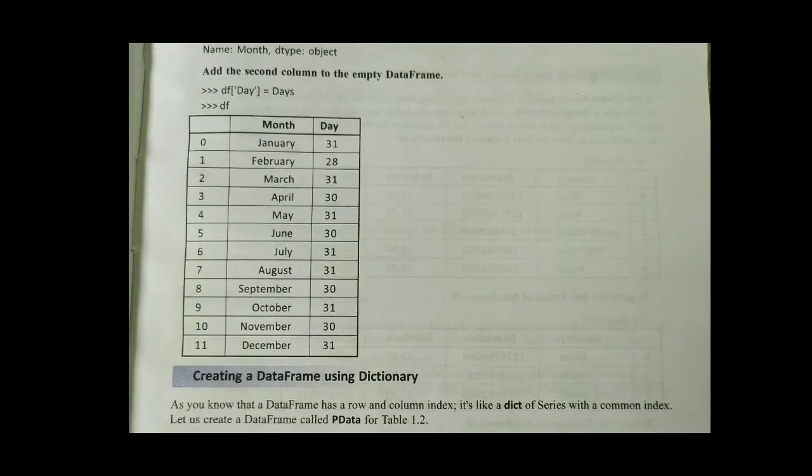So next one, add a second column to the empty data frame. You can create a new column and add the values. Firstly we created a month column. Now we have written df['day'] is equal to days. So df['day'] is a column, and in that the values provided are the days' values.